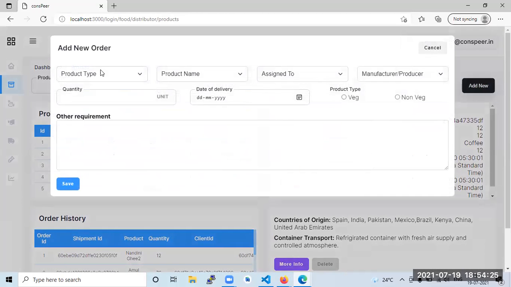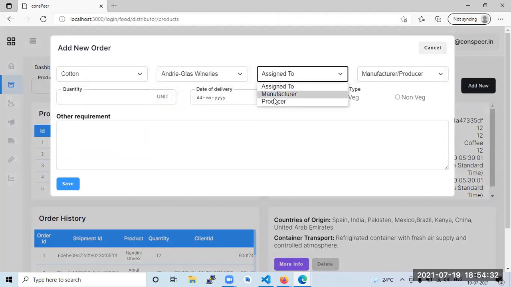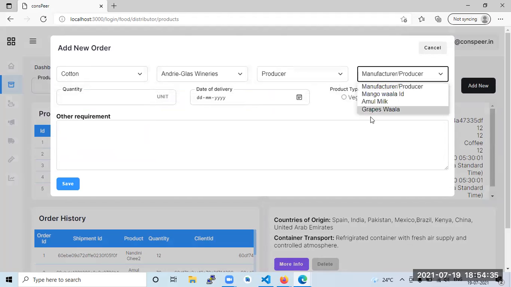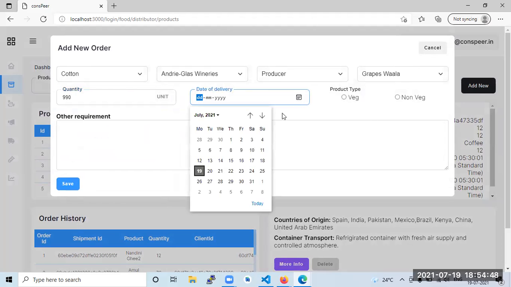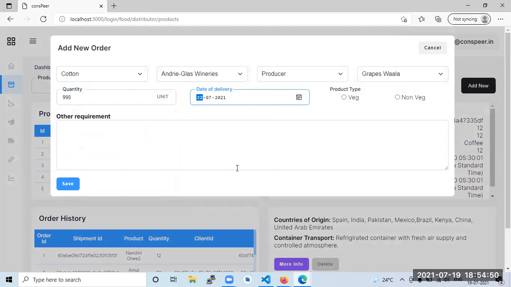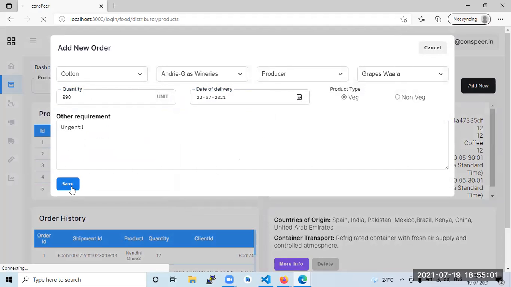Cotton, and the winery, let's see, and it would be to producer and gas wala. Quantity, let's keep it something between 5, 6, 8, 9, 11, 10, and we request it like this time and this way, urgent. This is the quantity. I'm saving it.